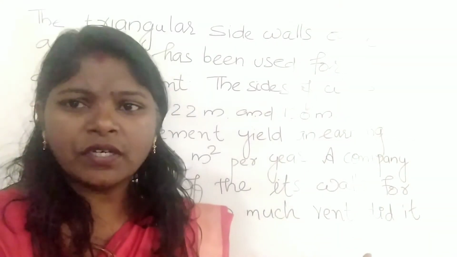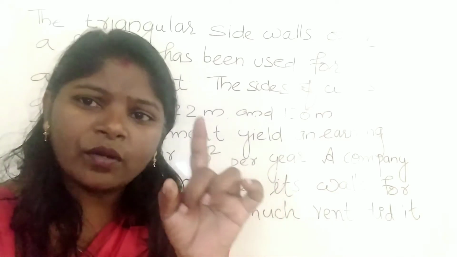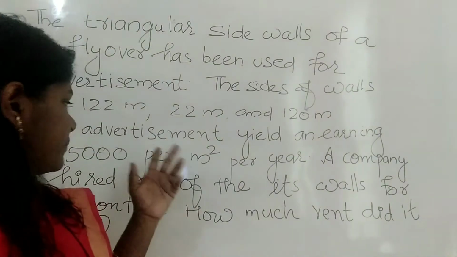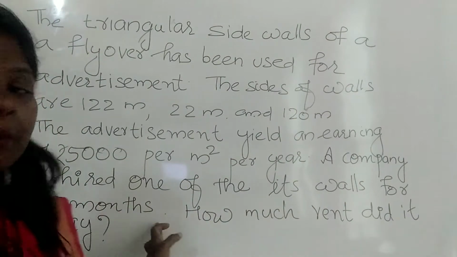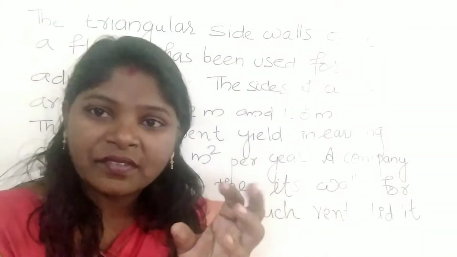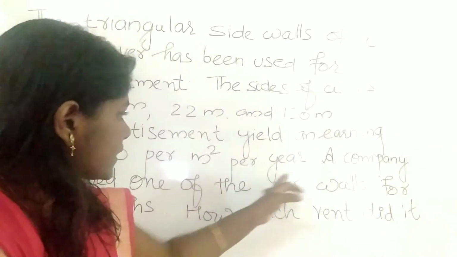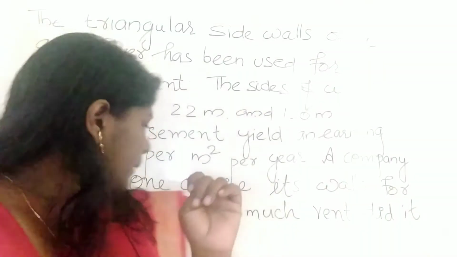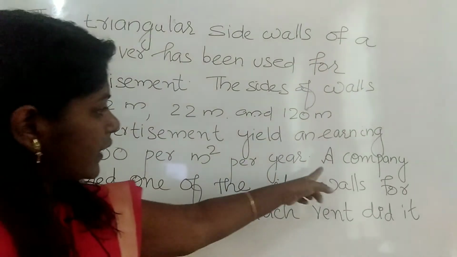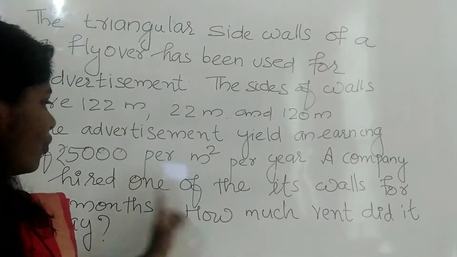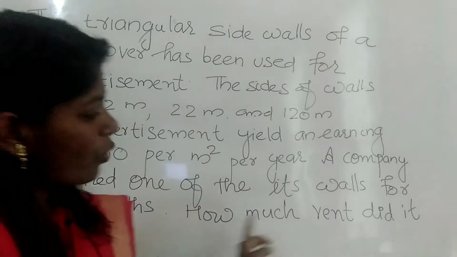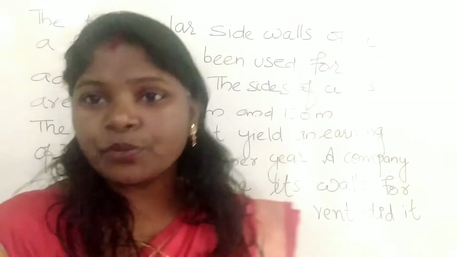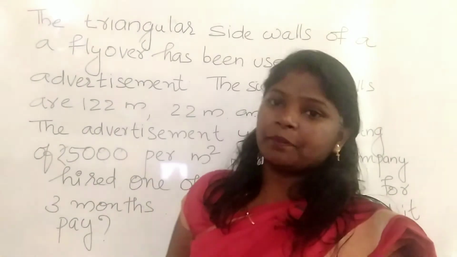There will be many walls, and one company had only one wall for its advertisement, for 3 months. If that company hired this wall for 3 months, how much rent did it pay? So what will be the rent to be paid by the company?